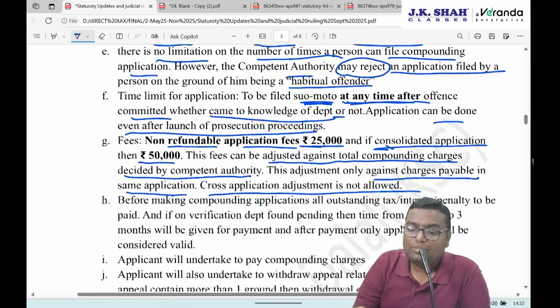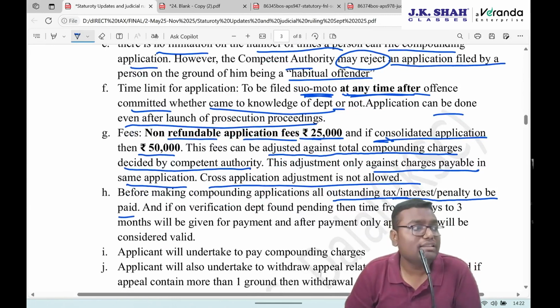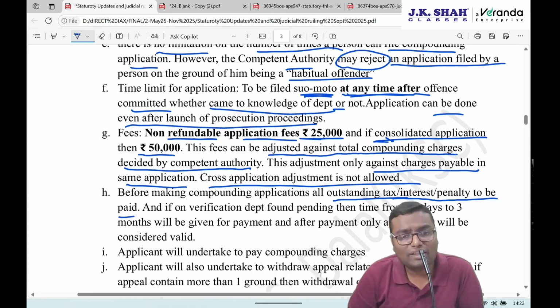Before making a compounding application, all the outstanding tax, interest and penalty are to be paid. This is the first condition: you can go for compounding only when, see, you are accepting your crime. So first you pay all the tax, interest and penalties that are due. And then you pay some extra monetary charges so that imprisonment is not applicable. So first all that tax, interest, penalty has to be paid.